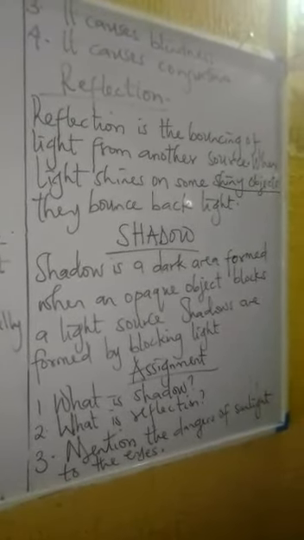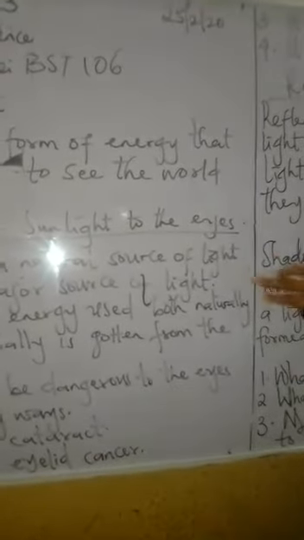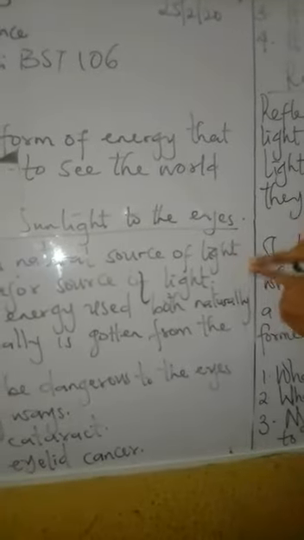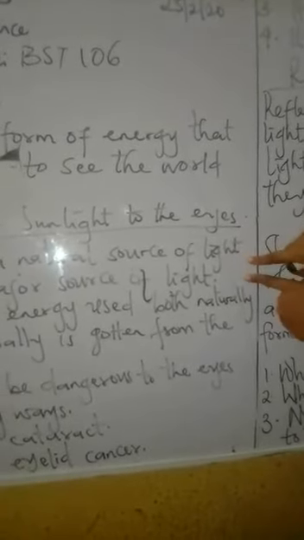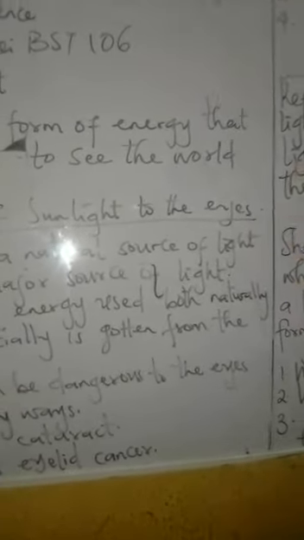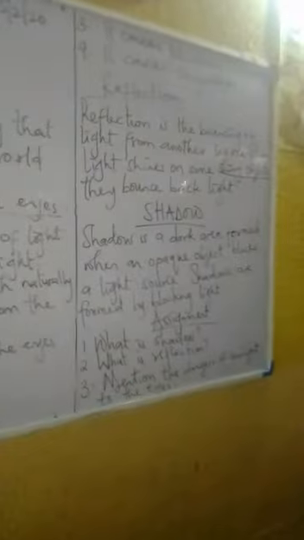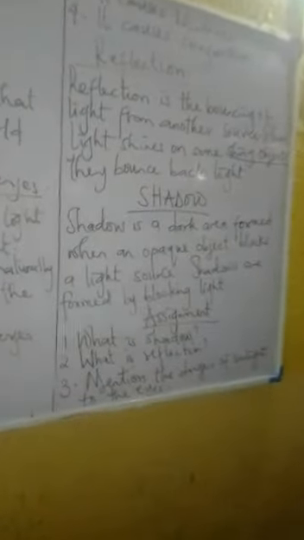Even on my board right now, you can see a light being reflected. That doesn't mean the light is coming from the board, but because the board is a shiny object, the light is reflecting from here. So what did I say? Shiny objects bounce back light.